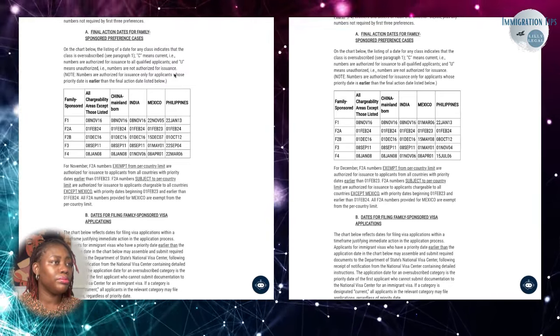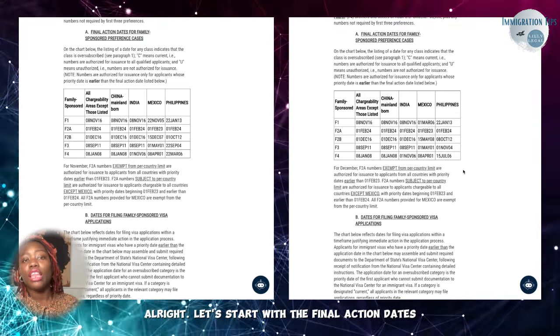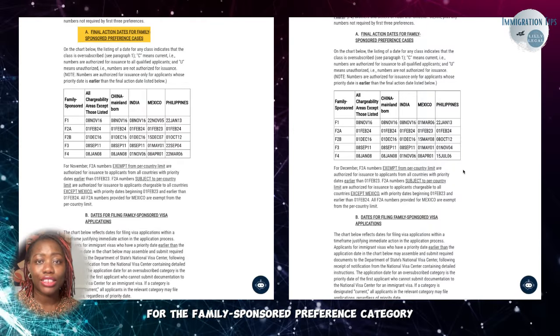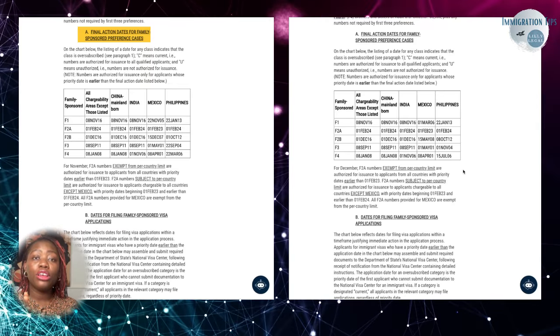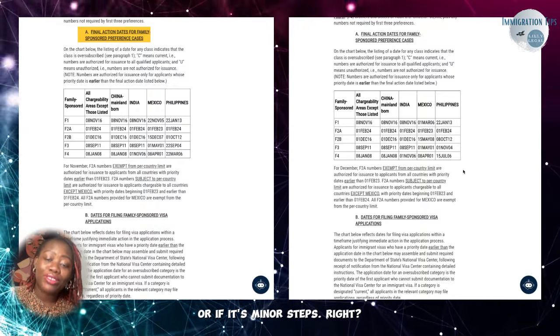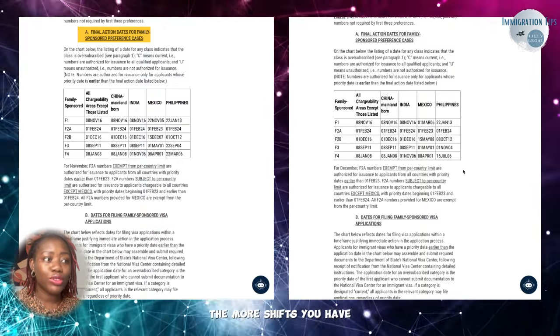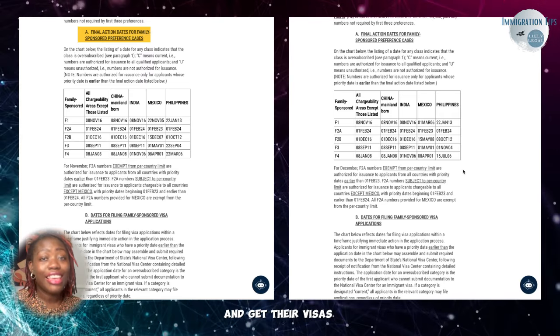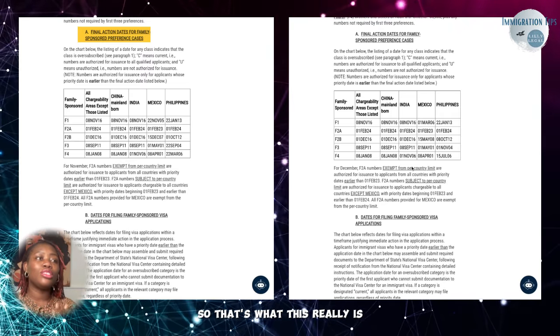All right, let's start with the final action date for the family-sponsored preference category. We're going to look at whether there has been a huge shift or if it's minor steps, right? The more shifts you have, the more people would be eligible to start and get their visas. So that's what this really is.